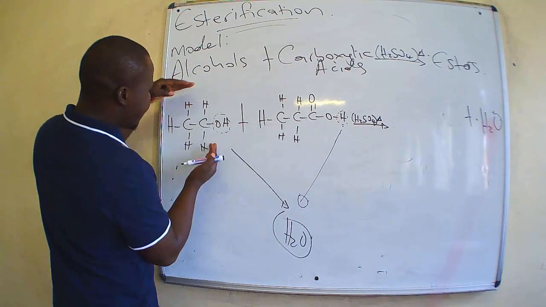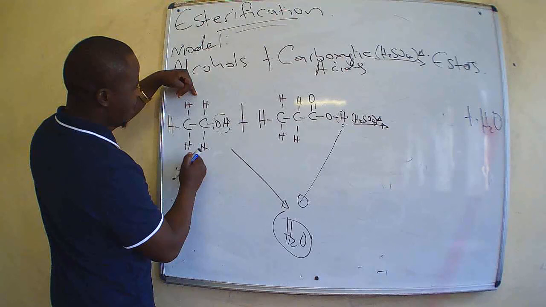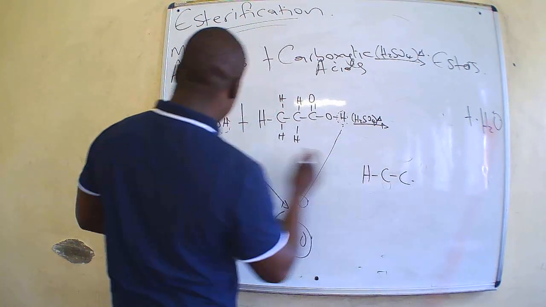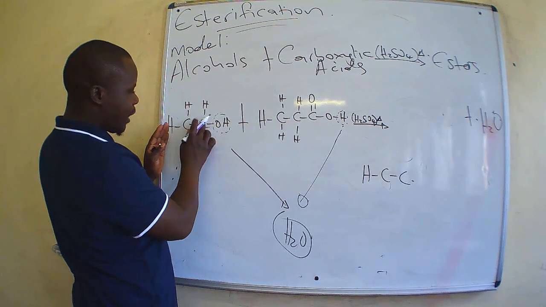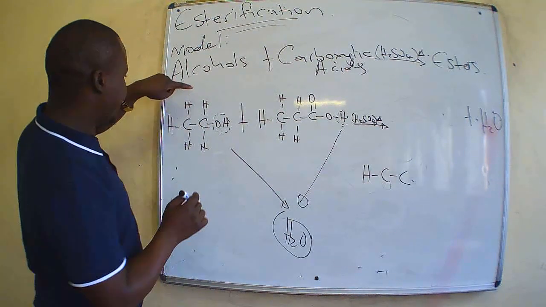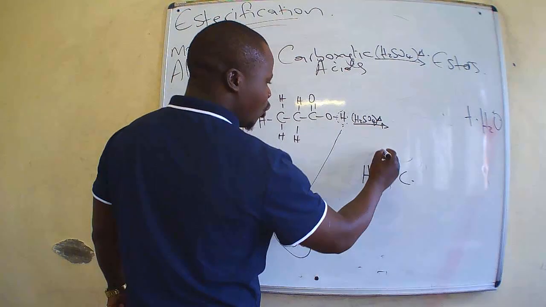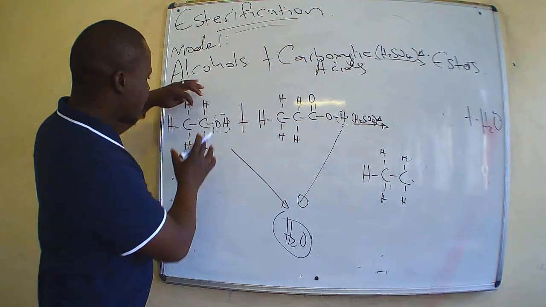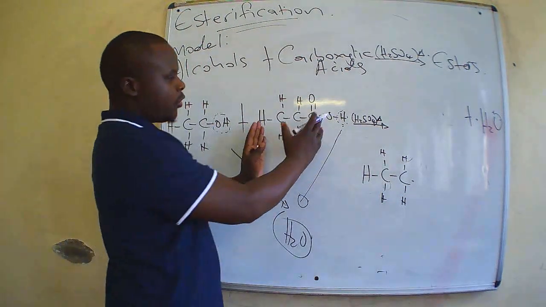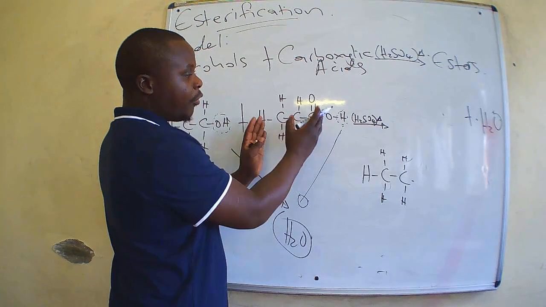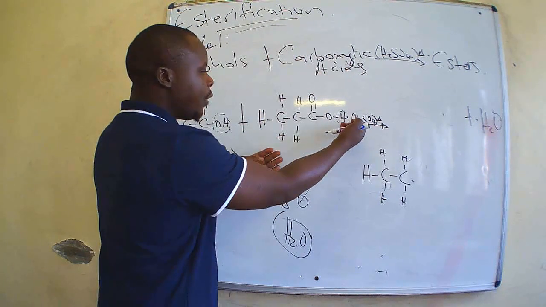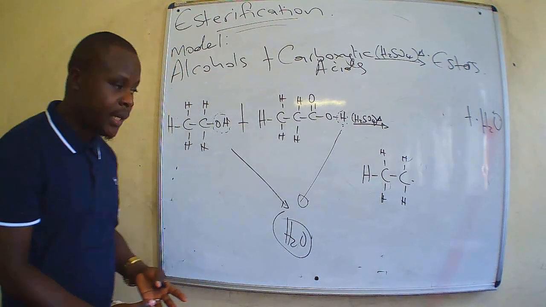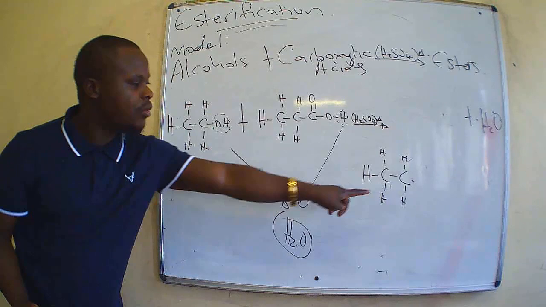So the ester, we are taking the remainder of this, which is going to be 1, 2. The remainder of this alcohol has 2 carbons and we have 5 hydrogen atoms surrounding. So we are going to collect that. Then after collecting this one, we are going to join to this cation which is left from the carboxylic acid when we removed one hydrogen atom to make H2O with this. So therefore what we are trying to say is that this is now joined to this.